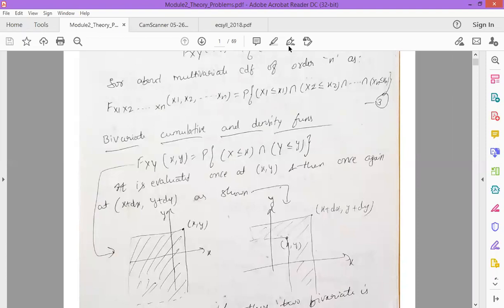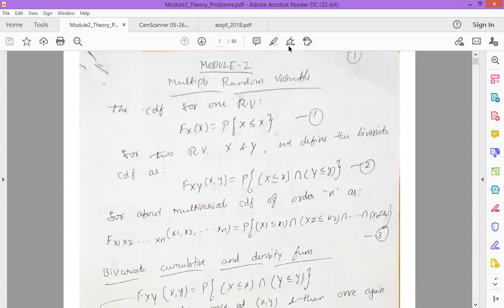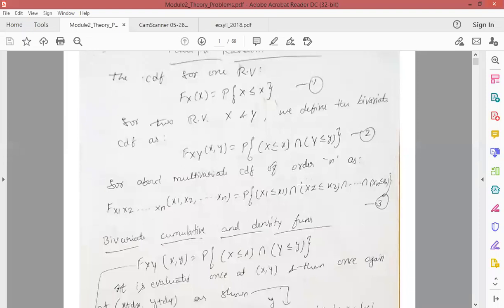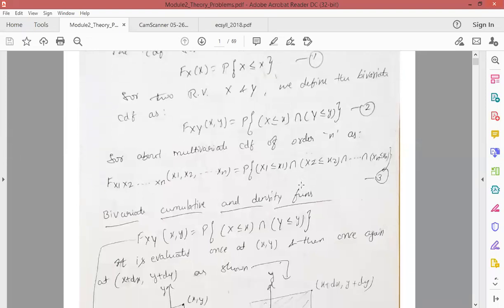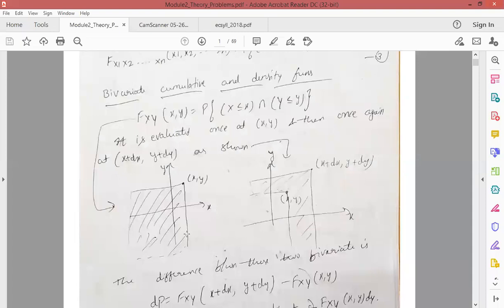So here we are going to see the equation for the bivariate cumulative distribution function. Fxy of x comma y is equal to P of X less than or equal to x intersection Y less than or equal to y. So this defines the bivariate cumulative distribution function, or simply the bivariate CDF, which is represented as Fxy of x comma y. We can visualize the observations of the random variables x and y as points on the xy plane, as you can see in this diagram.